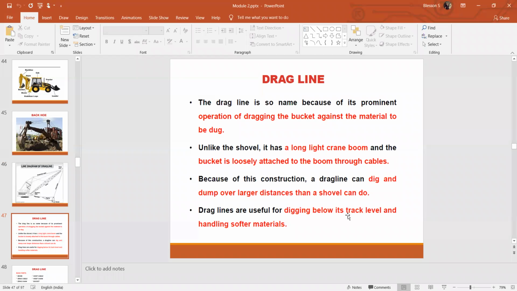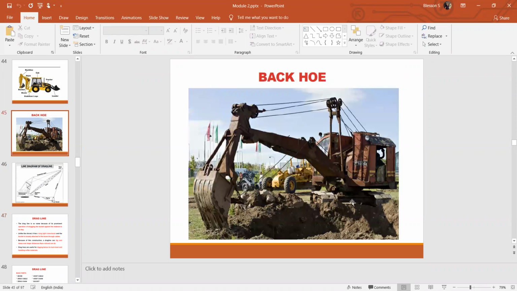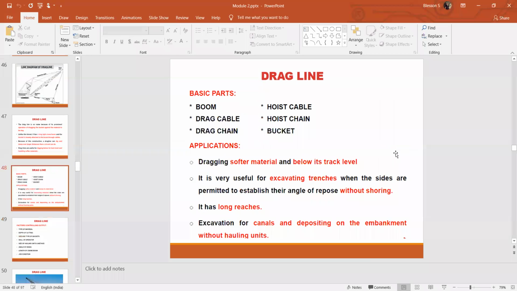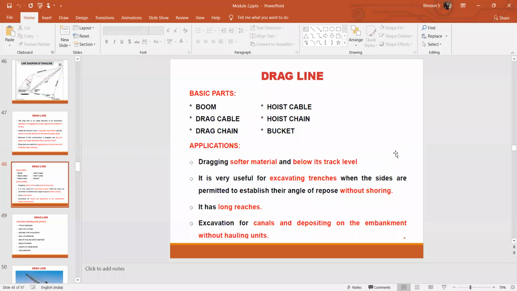Backhoe also same thing, right? Backhoe, as I explained, will be at a higher elevation, and the excavation should be at the lower elevation. Similar to that, draglines also. The major difference is it will be utilized for a long range of work. So these are the parts: boom, drag cable, drag chain, hoist chain, bucket.